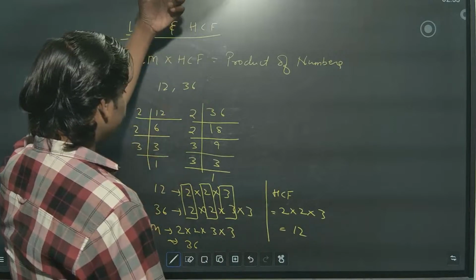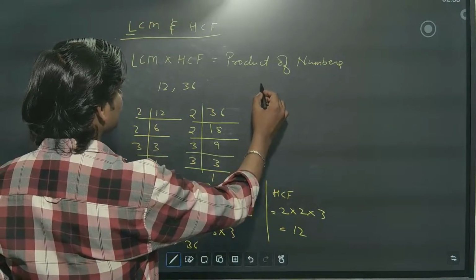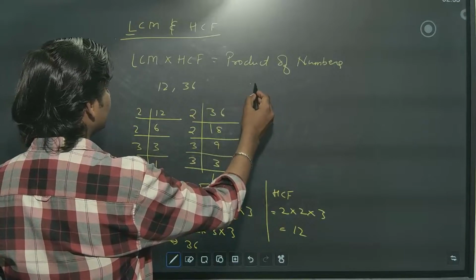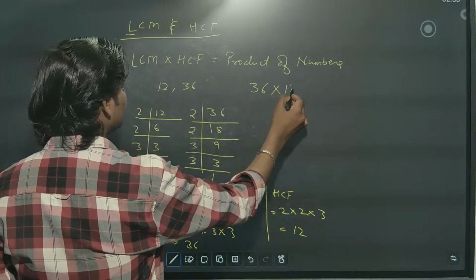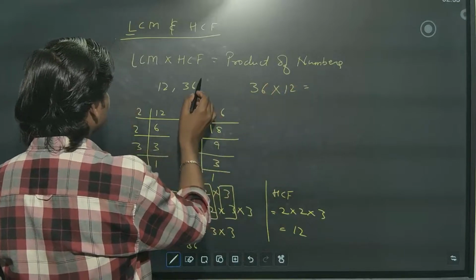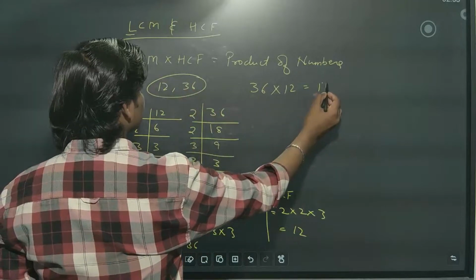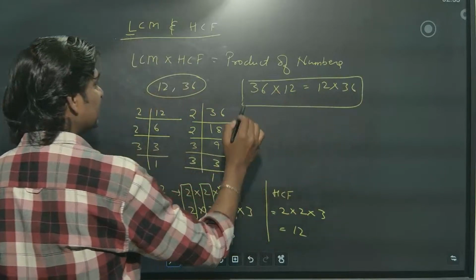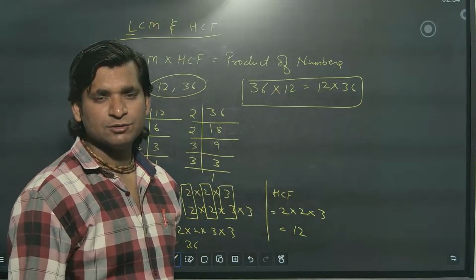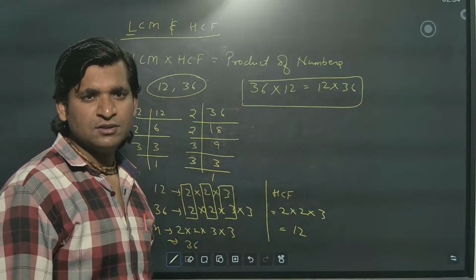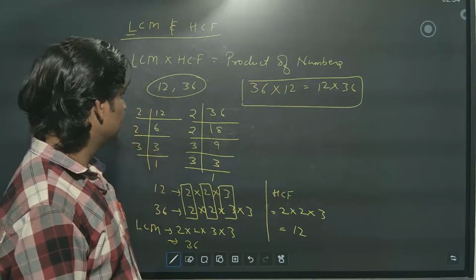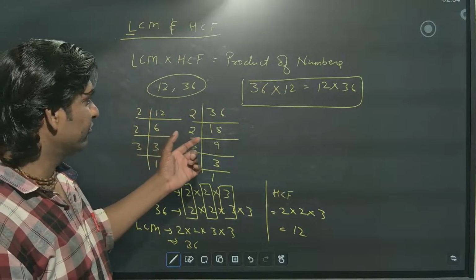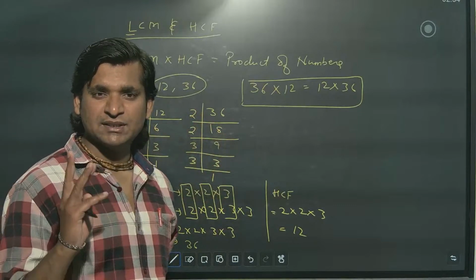Now you have to verify the relationship. So you can see it will come that only 36 into 12, and here also you'll get the product of the two numbers. These are the numbers. So 12 into 36, so both will come the same. If you solve, you'll get 432 both sides. So this is the one question they can ask for 3 marks.